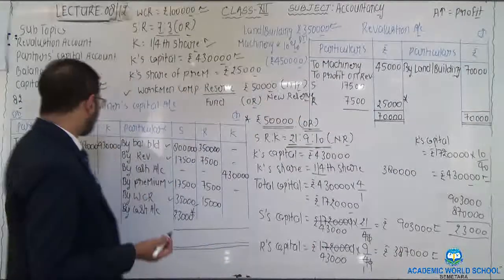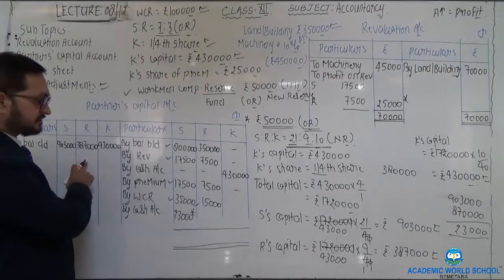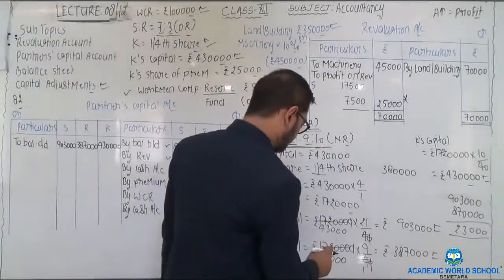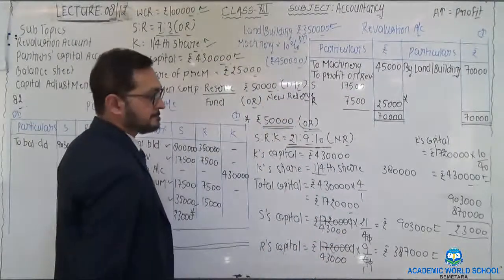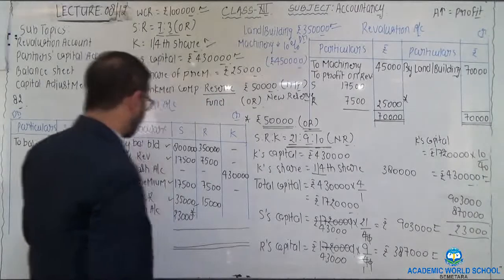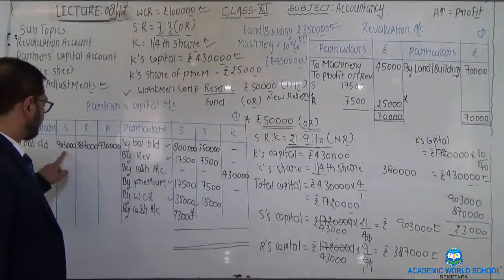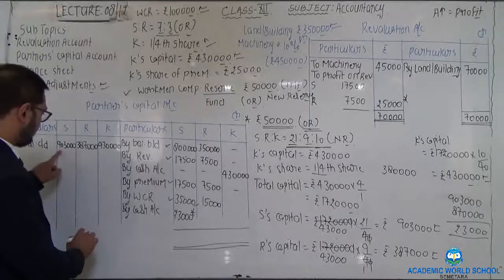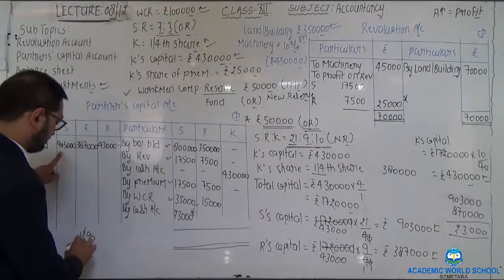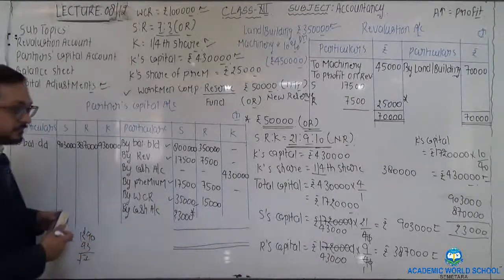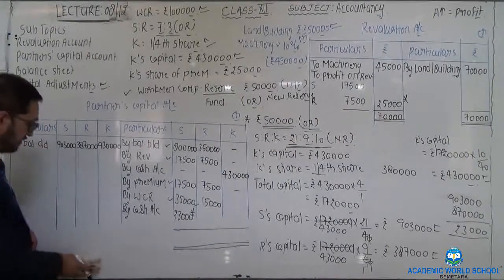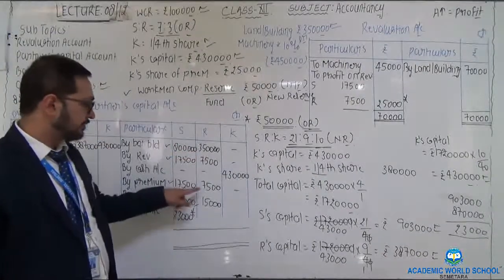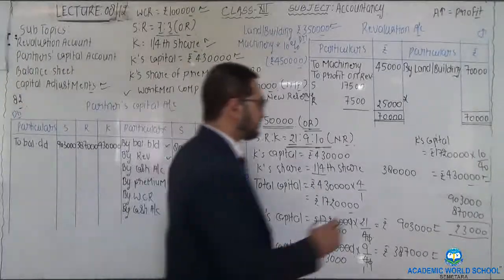Total of credit side of R is 3,80,000, and here is the closing capital of R, 3,87,000. The total of credit side of R is 3,50,000 plus 7,500 plus 7,500 plus 15,000, which is 3,80,000.